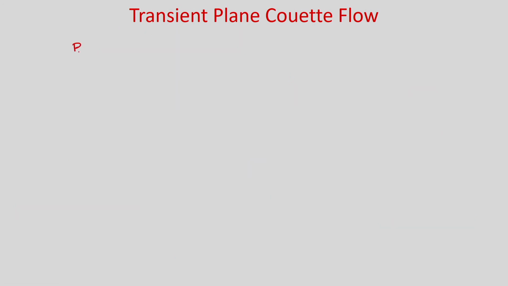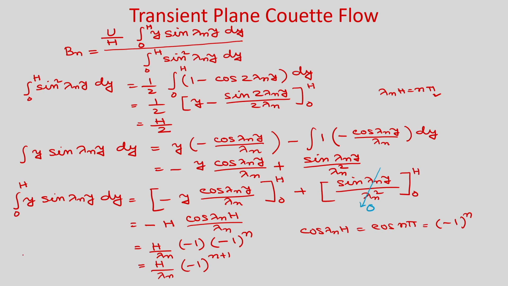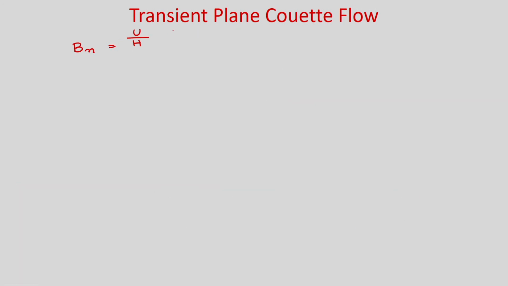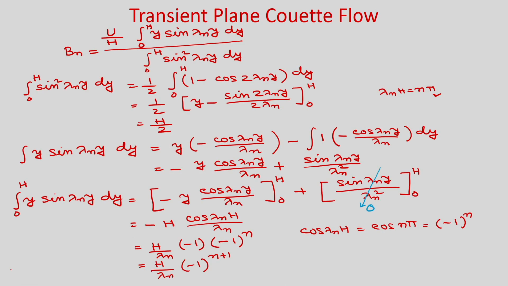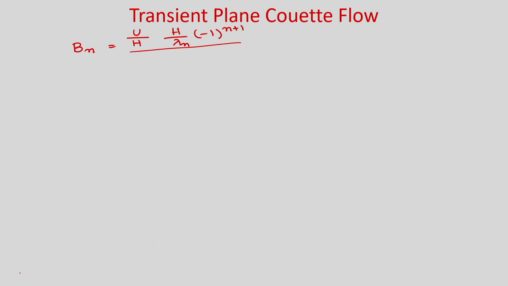So, now b n will be u by h, okay. This integral in the numerator we have h by lambda n minus 1 to the power n plus 1, divided by, in the denominator we have h by 2, okay.